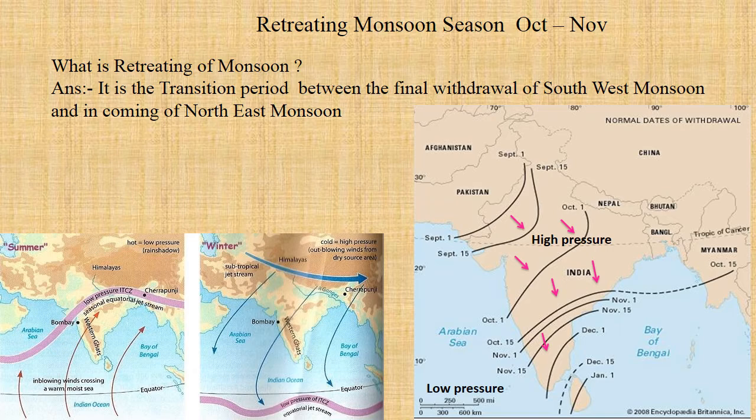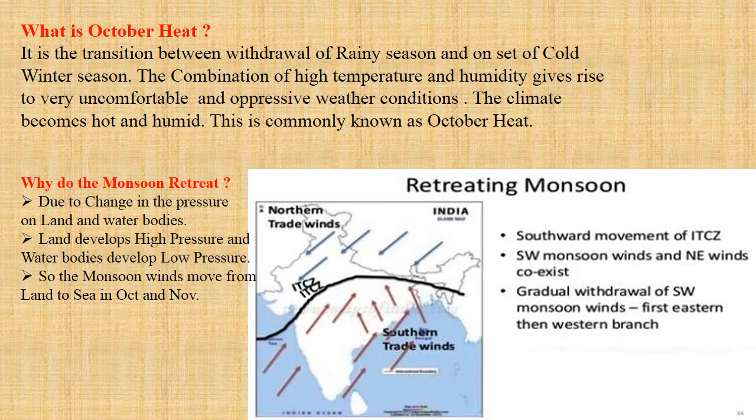Let's go to the next slide. Now let's see what October heat is. Children, October heat is the transition period between the rainy season going out of our country and the cold winter season coming in.